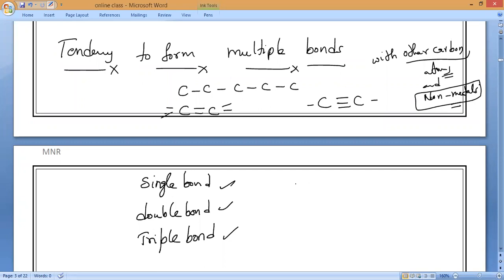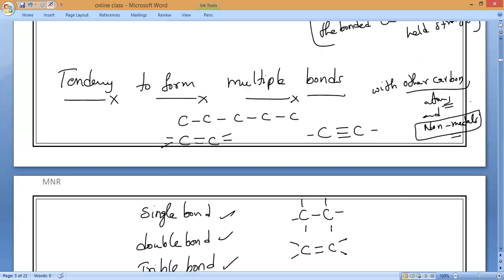So it will take a single bond. So carbon can form like this. You can draw the structure so that it will be very useful. Next, double bond. It can form the structure like this. So double bond and triple bond, it can form the structure like this. So that is what it will form, triple bond.